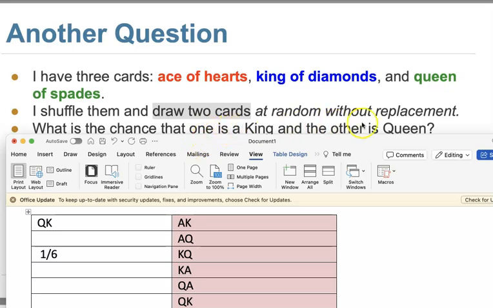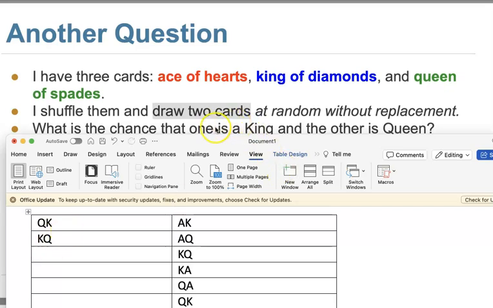So one is king, the other is queen, right? On the other hand, that means one is king, the other is queen. The first card can be queen and the second card king, or the first card king and the second card queen. So that's why it's different than earlier.